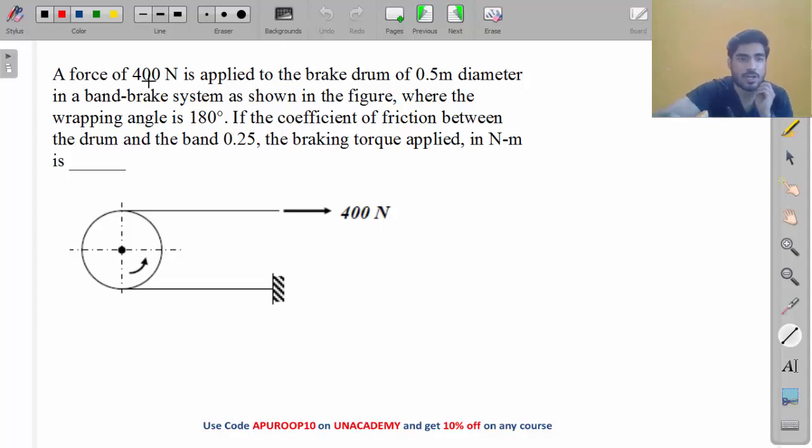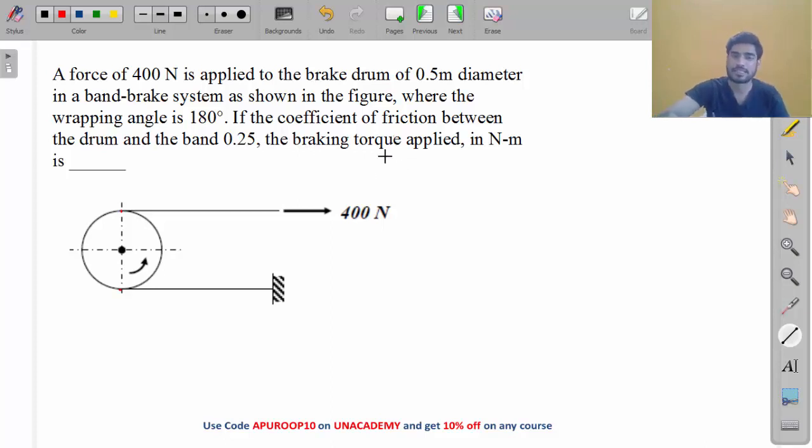A force of 400 Newton is applied to the brake drum of 0.5 meter diameter in a band brake system as shown in figure, where the wrapping angle is 180 degree. Wrapping angle means angle of contact. So from this end to this end, this total angle is theta, 180 degree. If the coefficient of friction between the drum and the band is 0.25, braking torque in Newton meter is.